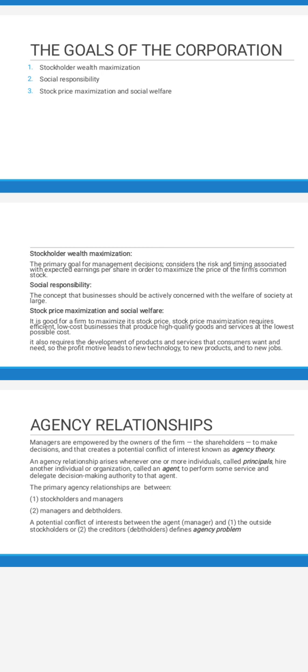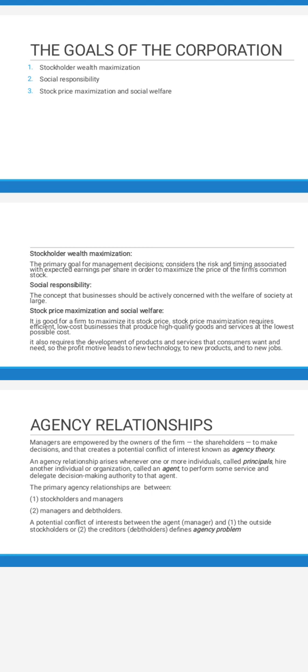Now the next component is stock price maximization and social welfare. Here, as I already told you about social welfare, it means that the organization works best for the community's welfare. And now we have another topic that is called agency relationship.